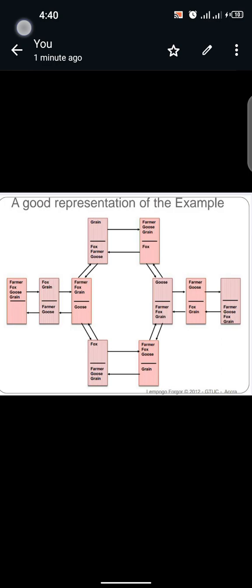Then the farmer leaves the fox with the grain, as the fox doesn't eat grain, at the bank of the river. And then the farmer goes to the goose at the destination of the river. So right now, at the destination of the river, we have the farmer and the goose. And at the bank of the river, we have the fox and the grain.